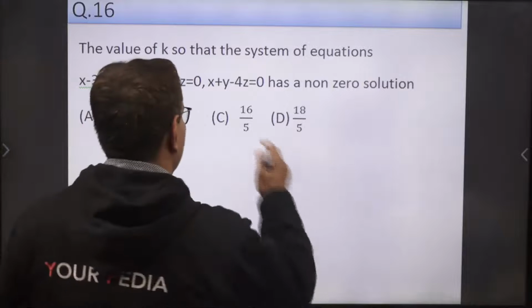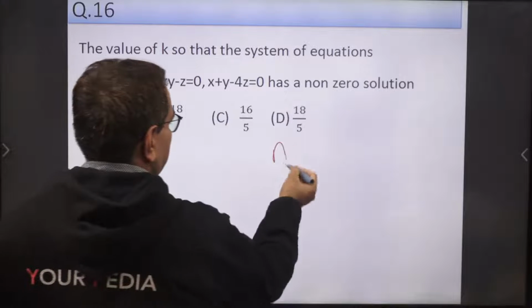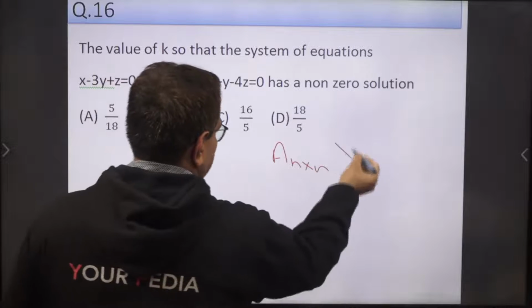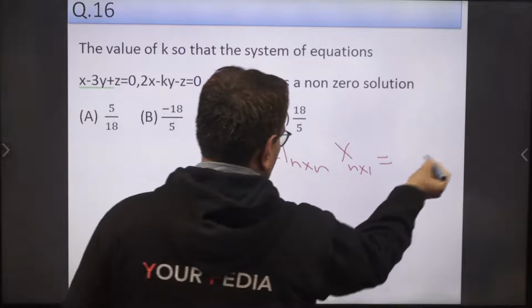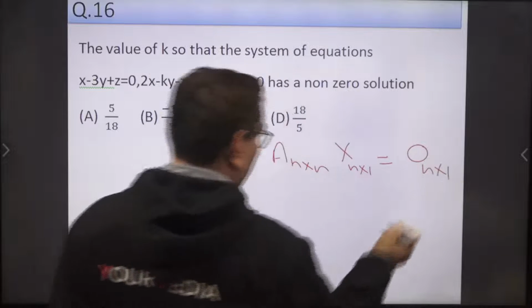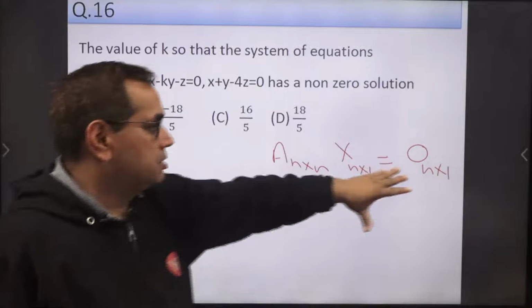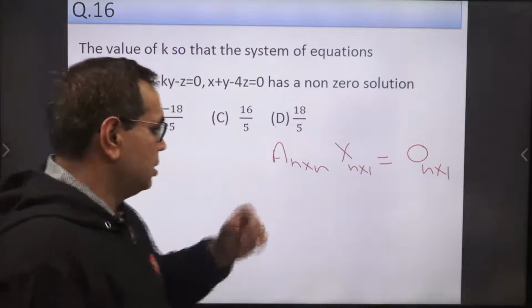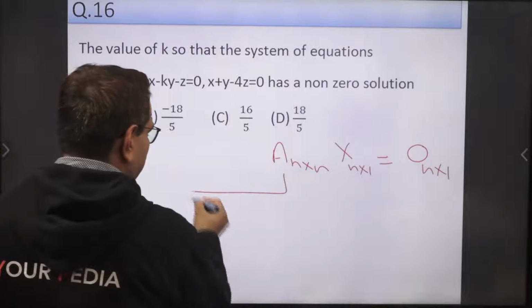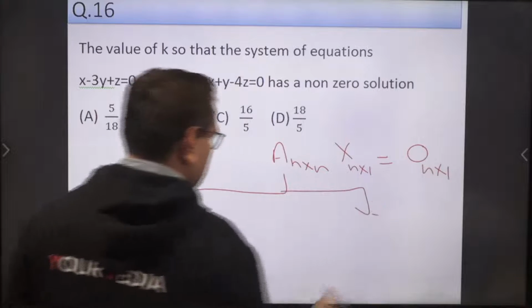If we have a homogeneous system, A, n by n, into X, n by 1, equal to 0, n by 1, this is called a homogeneous system. If all the constant terms are 0, this is called a homogeneous system. In this system, we have two cases actually. Only two cases are there.